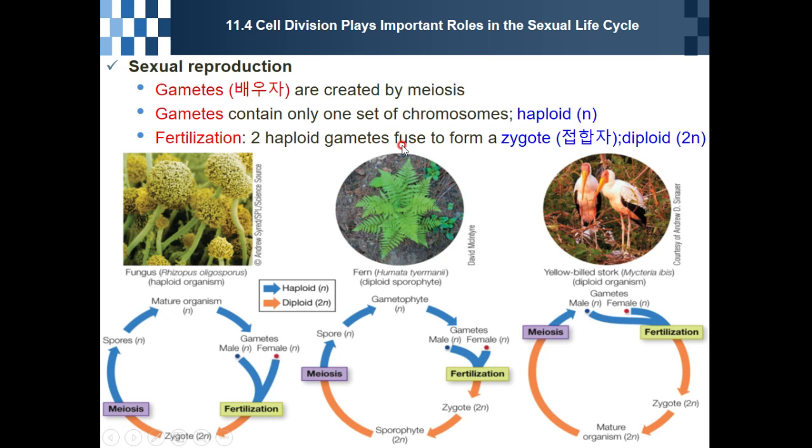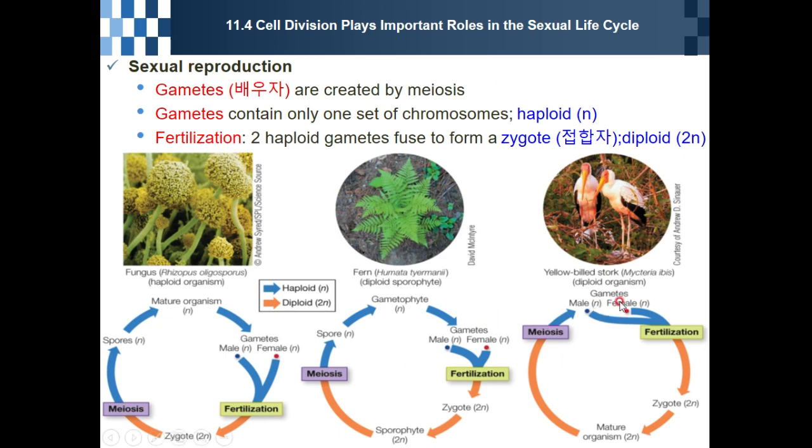We have duplicate chromosomes, but gametes contain only one set, haploid. In humans, 2n is 46, but our sperm and our egg only have n = 23. They only have one set of chromosomes. We call it haploid.